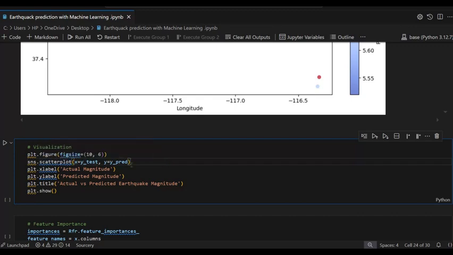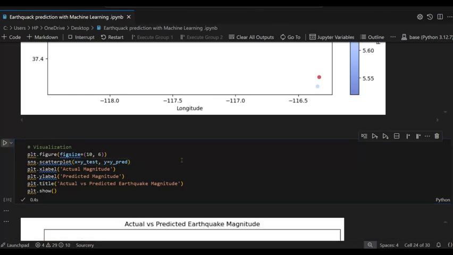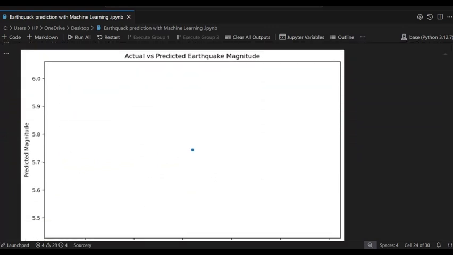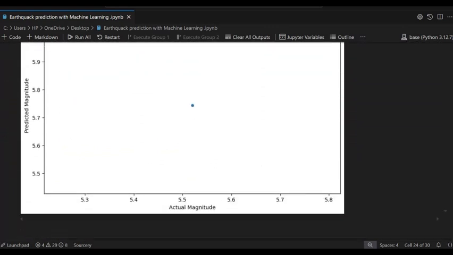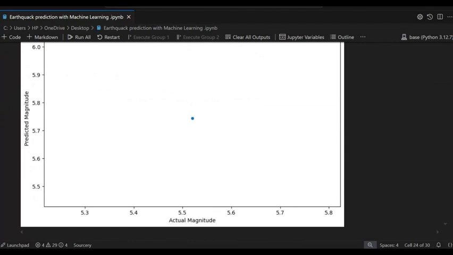So x is y_test and y is y_predict. Then on plt, xlabel is actual magnitude and ylabel is predicted magnitude. Title is actual and predicted earthquake magnitude, and plt.show. So you can see that it gives the actual magnitude and predicted magnitude as dots.